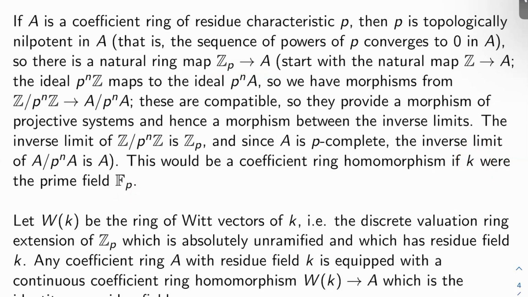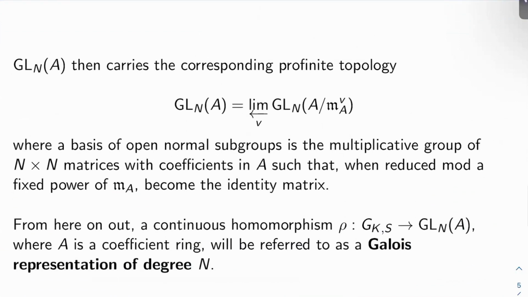And then you've got yourself a natural coefficient ring homomorphism sort of derived from the setup in front of us. Okay, so GLN of A. Once you give A the M-adic topology, GLN of A then carries the corresponding profinite topology, because you can think of GLN of A as the inverse limit over V of GLN of A mod M to the V sub A, where a basis of open normal subgroups is the multiplicative group of N by N matrices with coefficients in A, such that when you reduce them mod a fixed power of MA, you get the identity matrix. So very similar to the M-adic topology on A, but kind of applied to the group GLN of A.